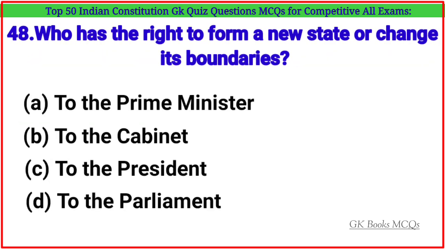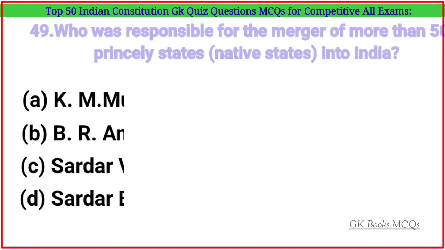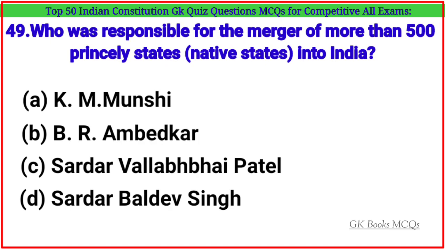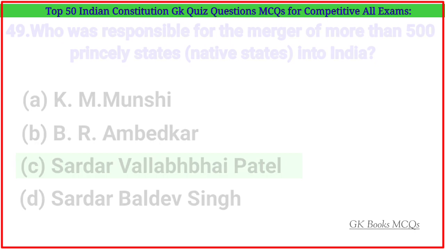Question number 48. Who has the right to form a new state or change its boundaries? Correct answer is option D, the Parliament. Question number 49. Who was responsible for the merger of more than 500 princely states, native states, into India? Correct answer is option C, Sardar Vallabhbhai Patel.